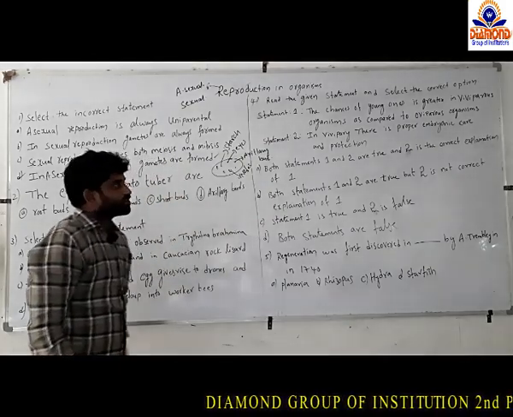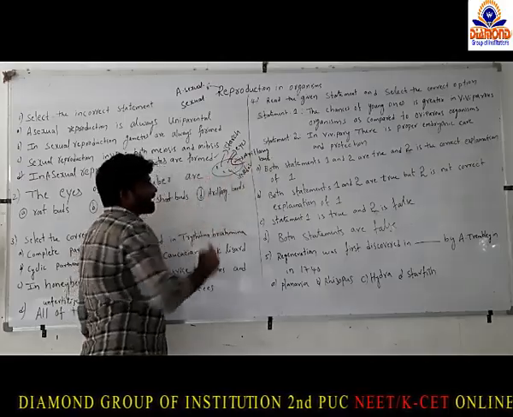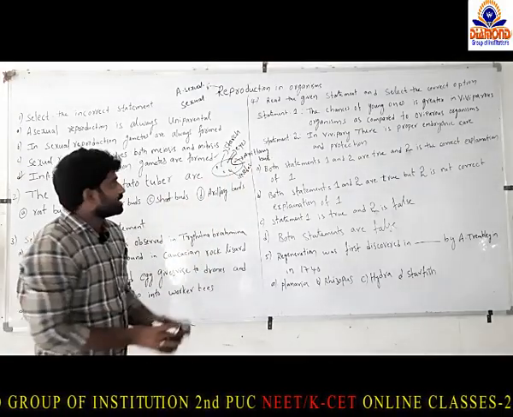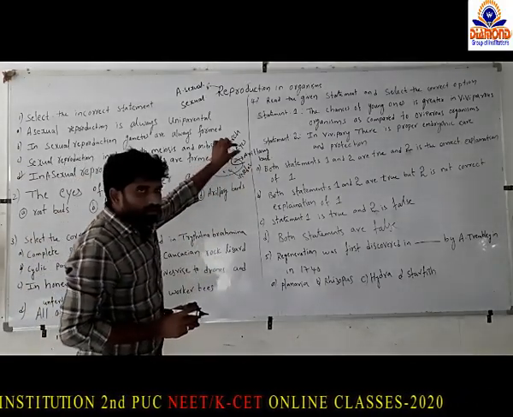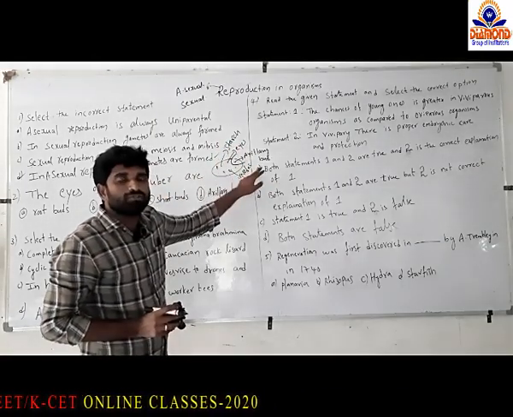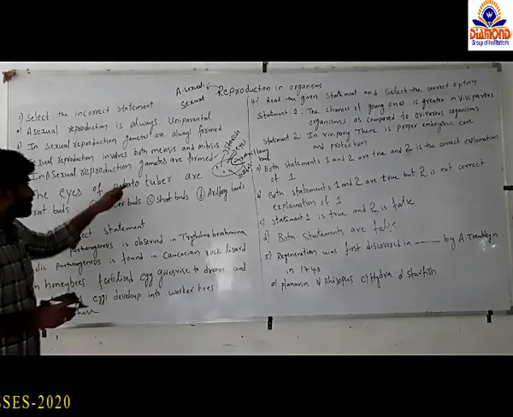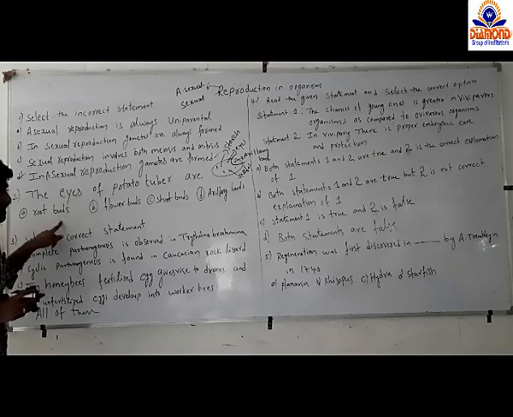Axillary bud. So if you cut the potato tuber containing these eyes, or axillary buds, and tap a small part of the potato into soil, it can give rise to a new individual. So based upon that, we have to choose the answer.